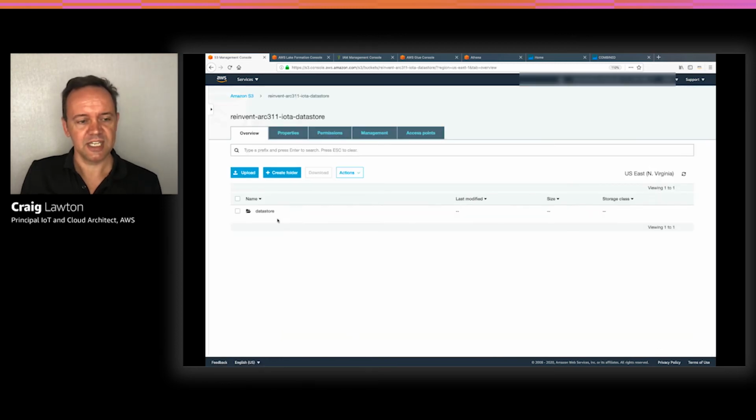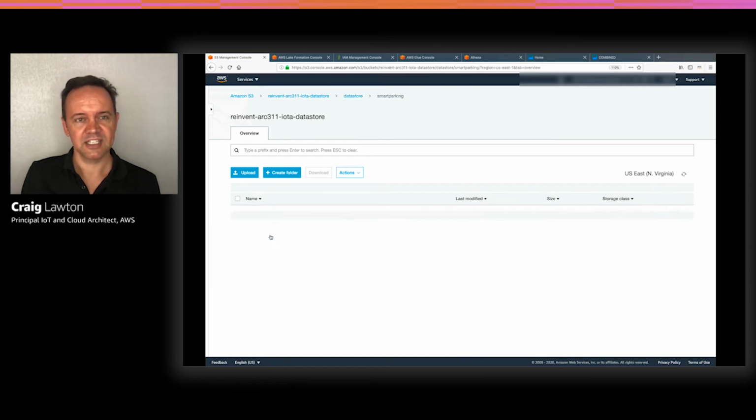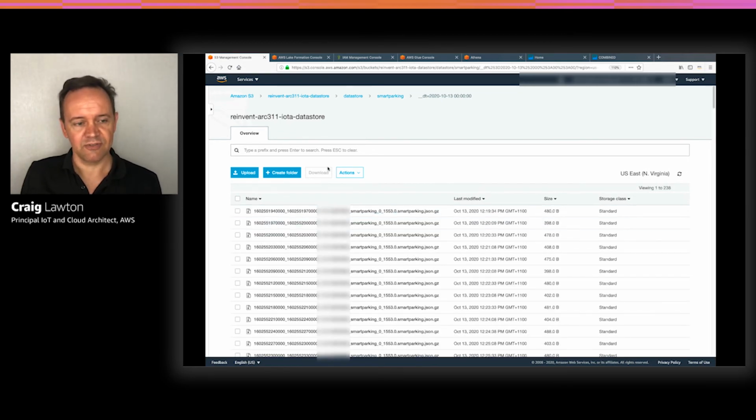So if you recall, we landed our data in our customer managed S3 bucket in our data store. We can see here how the data is organized. It's one S3 bucket for all our types, and you can see how it's put them into separate folders and organized and partitioned them by time. You can see that the files are created as JSON gzip files.